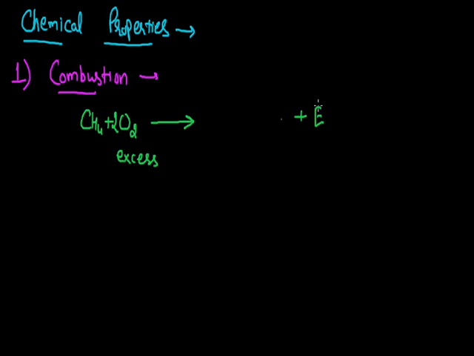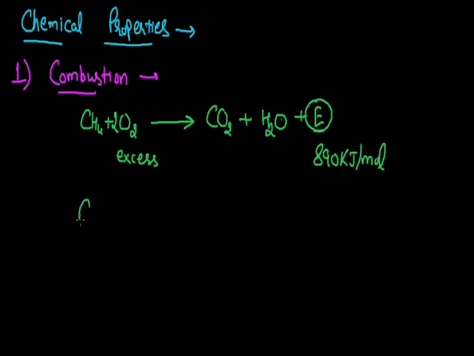Since this reaction is highly exothermic, the released energy may be in the form of heat energy or light energy, with the formation of carbon dioxide and water as the other products. Being a highly exothermic reaction, this is the reason why methane is used as a fuel. Methane is the main component of natural gas as well as of biogas. Reason being, when we go for the combustion of methane, a high amount of energy is released that can be further used for domestic purposes or as fuel in vehicles. The amount of energy released by the complete combustion of methane is approximately 890 kilojoules per mole.